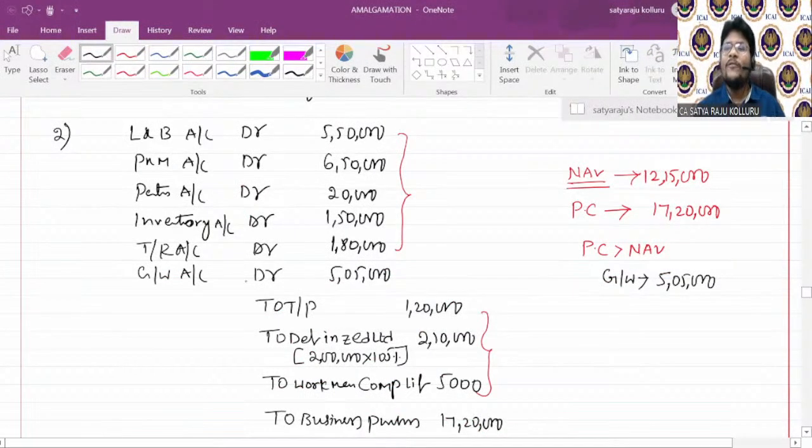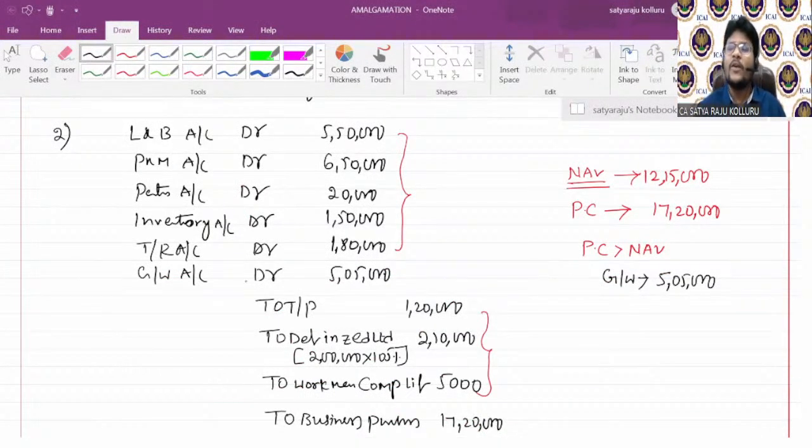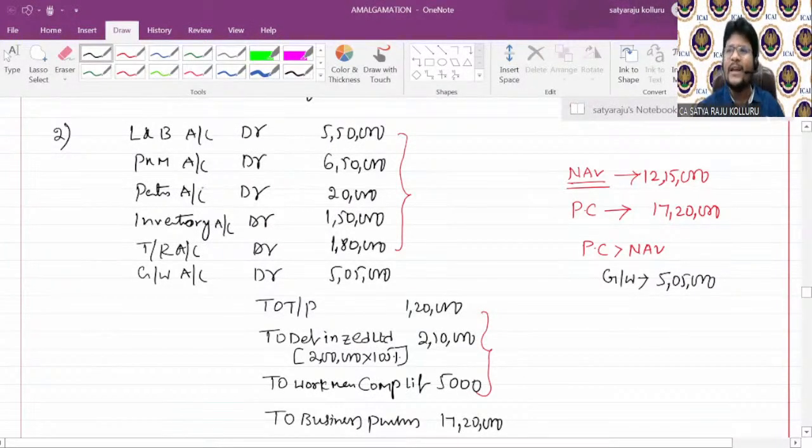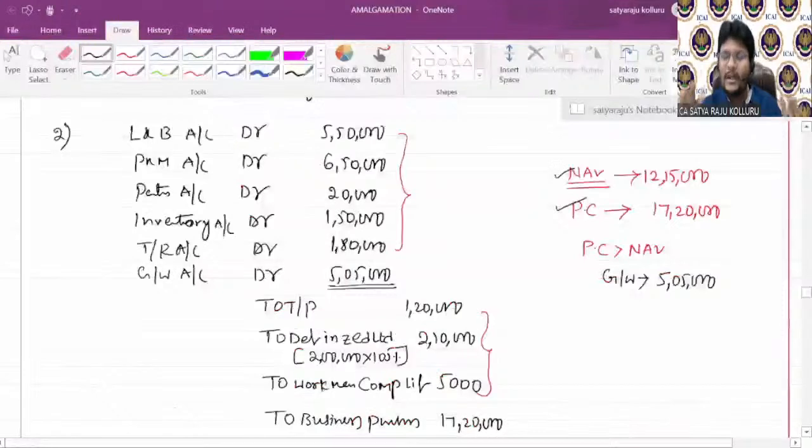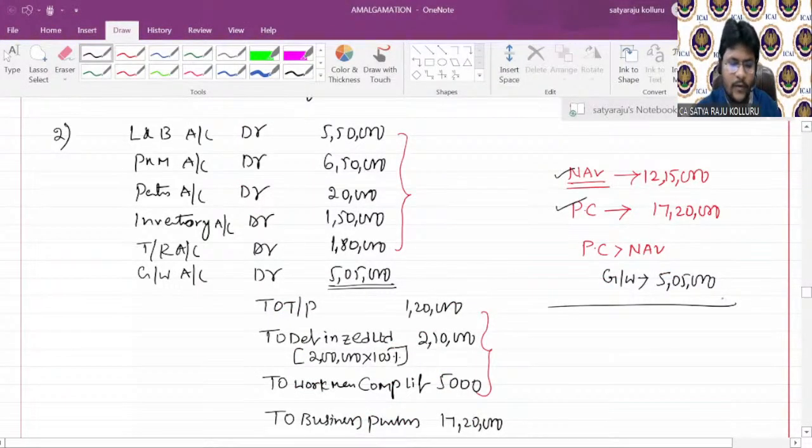That's why, if the purchasing company takes over goodwill of the selling company, then don't incorporate it initially. At the time of comparing PC with NAV, it will be automatically incorporated in the 5,05,000. If you don't believe me, for example, please concentrate.